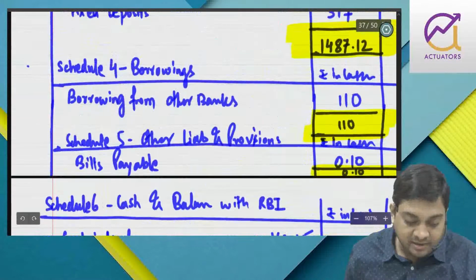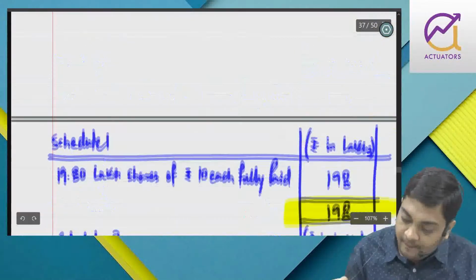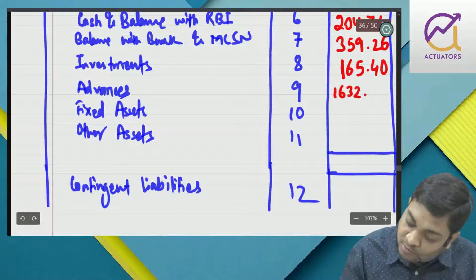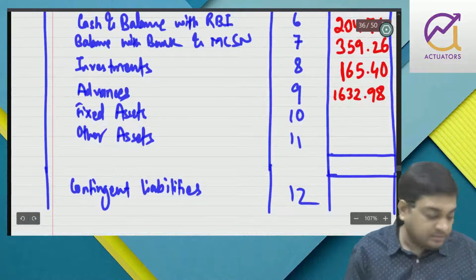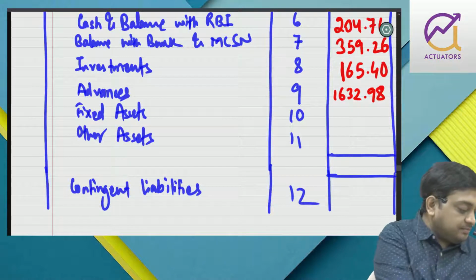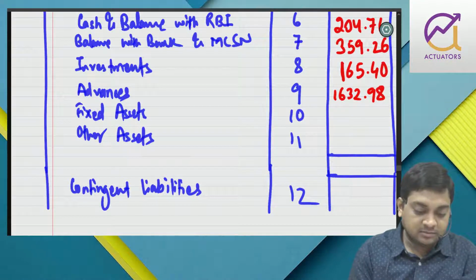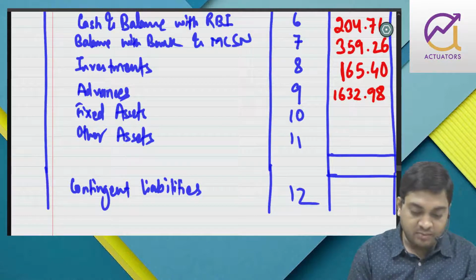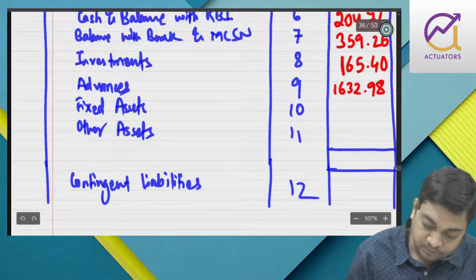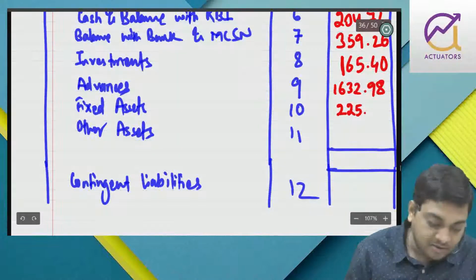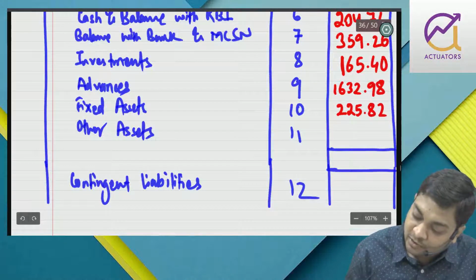So basically it will be 1632.98. And fixed asset, we have two fixed assets, that is premises and furniture. So it is 155.70 plus 70.12, 225.82.